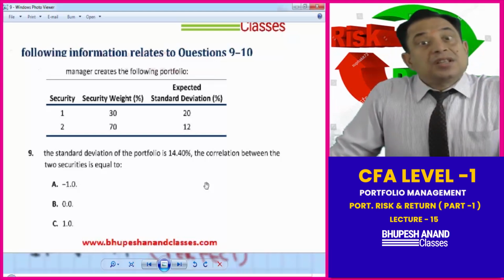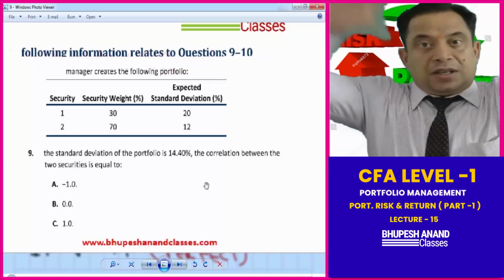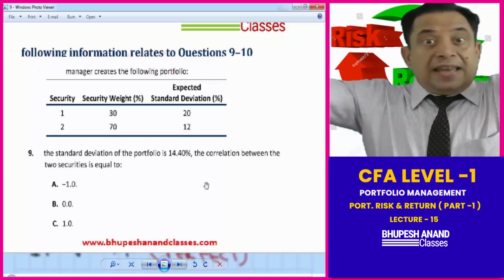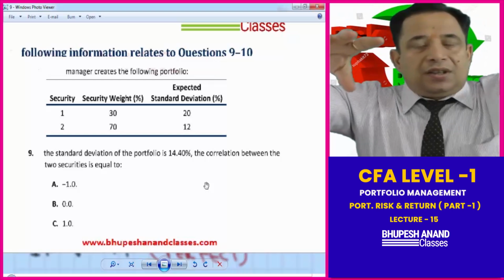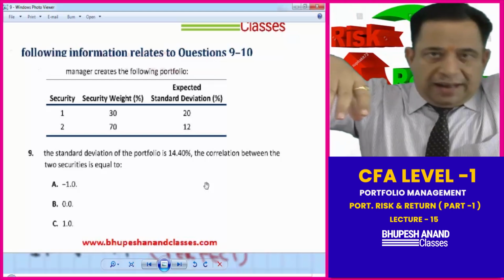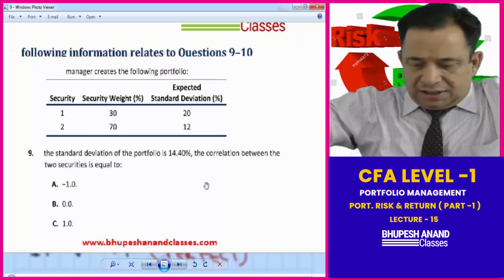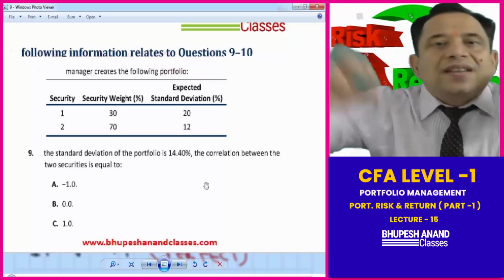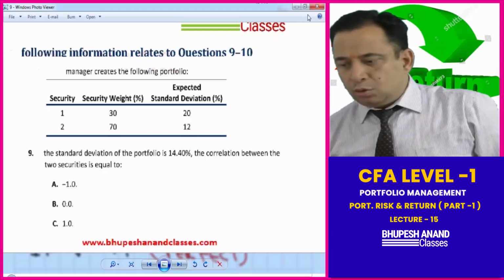Now the standard deviation is given to me. Because I know that the standard deviation is calculated by a square plus b square plus 2ab into correlation, any missing figure I can calculate with the help of this, because it is a linear equation. LHS is equal to RHS. If LHS is given and anything is missing in RHS, I can calculate it. They are asking how much is the correlation. The deviation is given, so we have to calculate correlation. Very simple. I will use a formula.